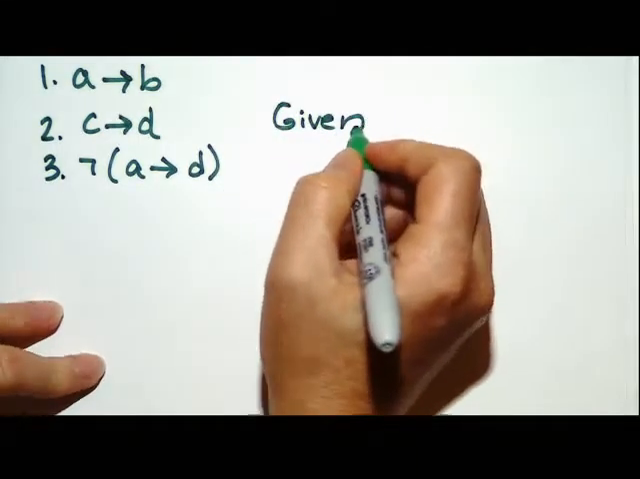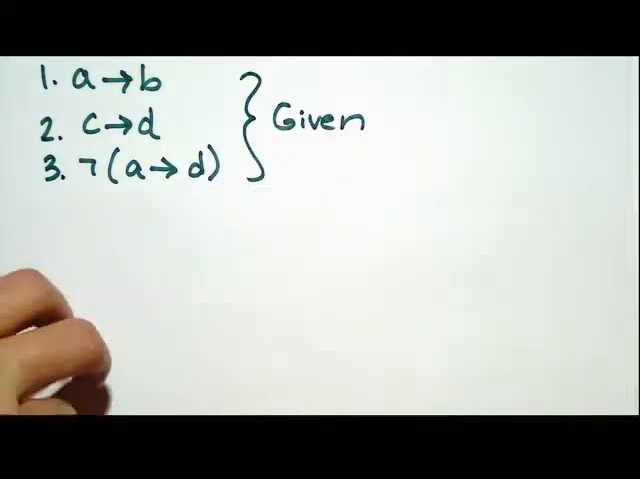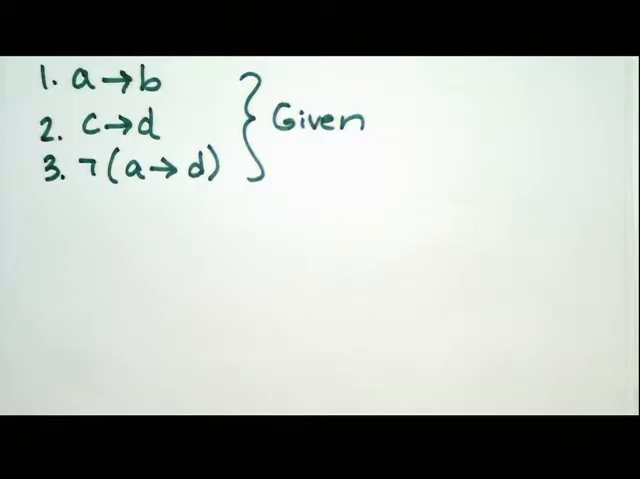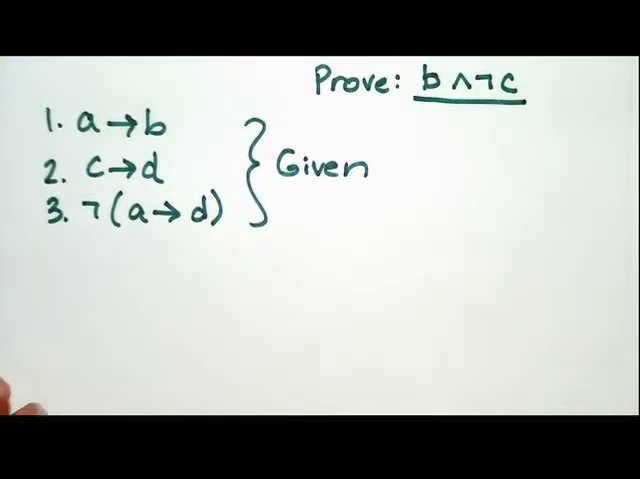Okay, you guys know that I'm lazy, right? So you can do this. It's totally fine for you to write given and just say all these things are given. We're trying to prove B and not C. Oh, sorry. Sorry about that. There it is.